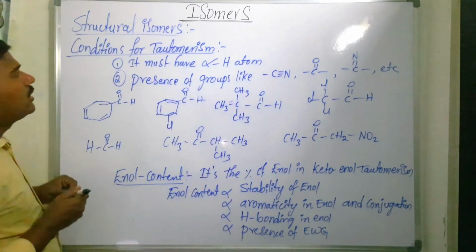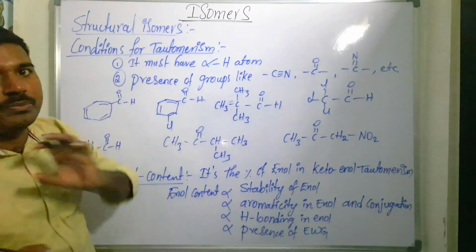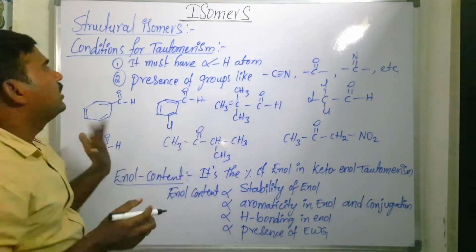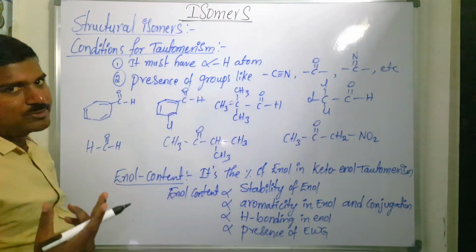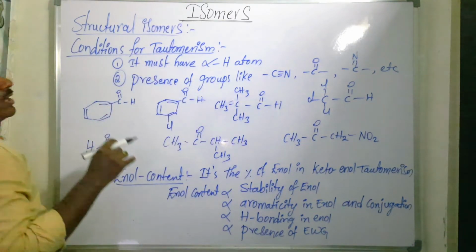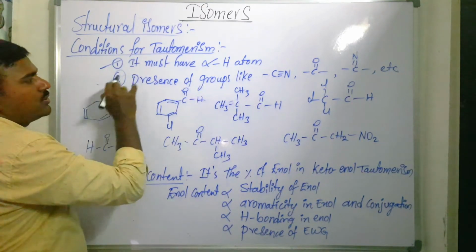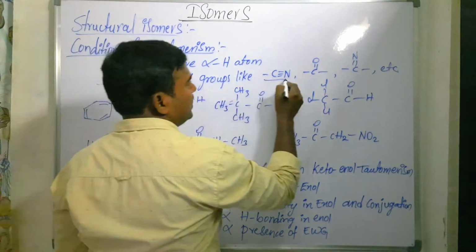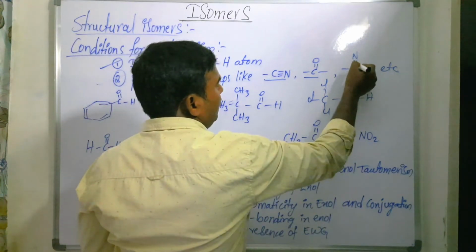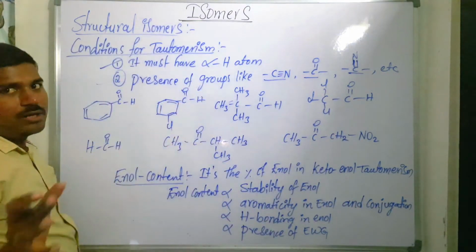So we'll see the conditions for tautomerism here. What is tautomerism? The proton shifting from one polyvalent atom to another polyvalent atom is said to be tautomerism, which takes place in two systems, dyad system and triad system. Now, if it wants to show tautomerism, it must contain at least one alpha hydrogen, and there must also be the presence of groups like aldehyde or keto group, or nitrile, cyanide groups like this. Then only it participates in tautomerism.